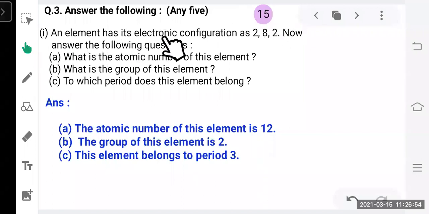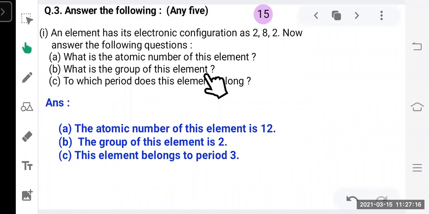An element has its electronic configuration 2, 8, 2. Now answer the following questions. What is the atomic number of this element? In order to find out the atomic number, you have to add all the electrons in the electronic configuration. So 8 plus 2, 10, 10 plus 2, 12. So 12 is the atomic number of the element.